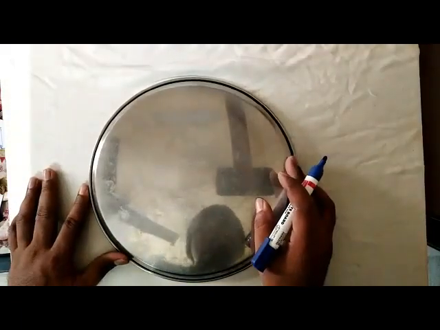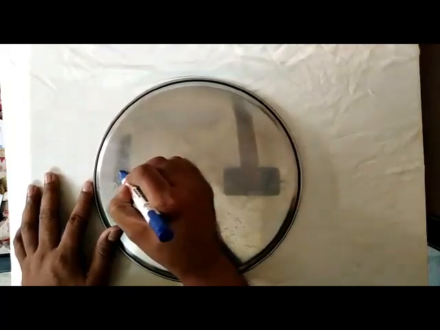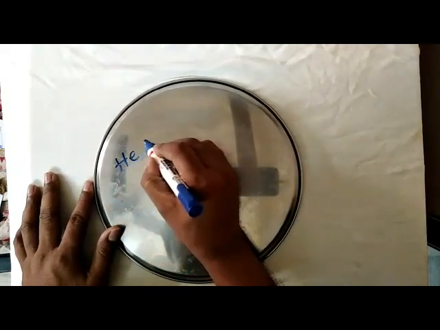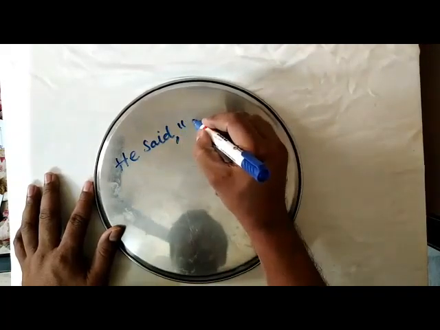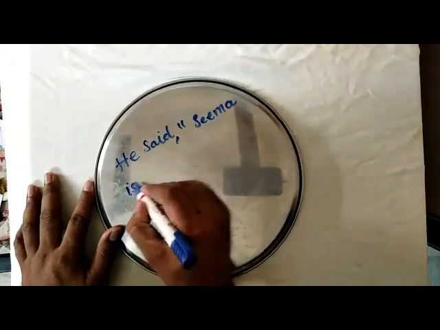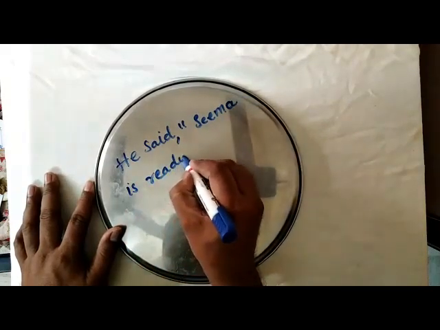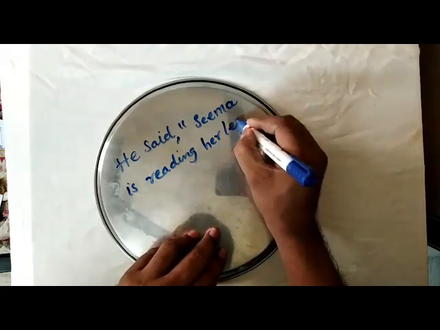Present continuous becomes past continuous. Let me give one example. He said, Seema is reading her lesson.